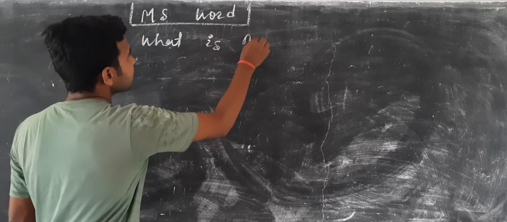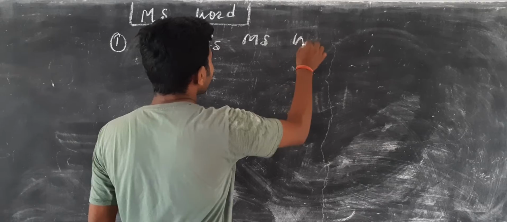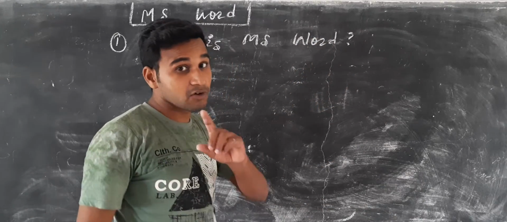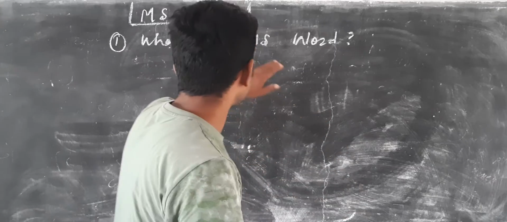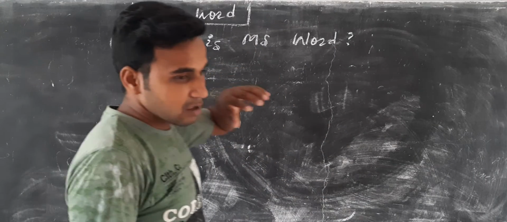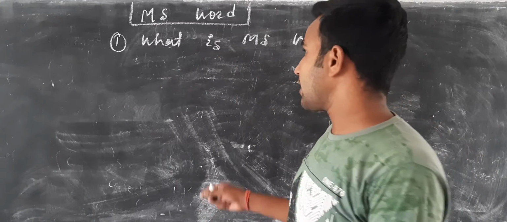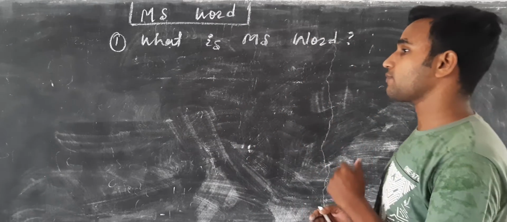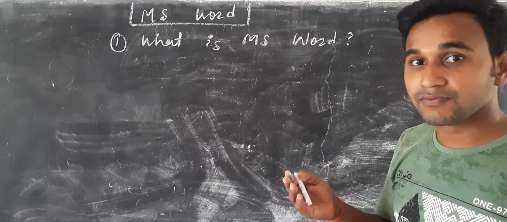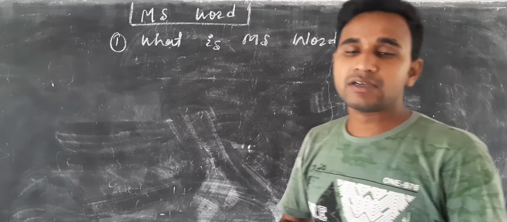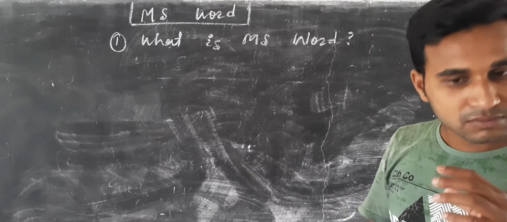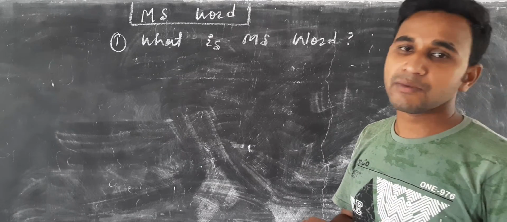This is a very important topic, because anyone can ask you about the features of MS Word, but first you must tell what MS Word is. After this we can learn more features of MS Word.